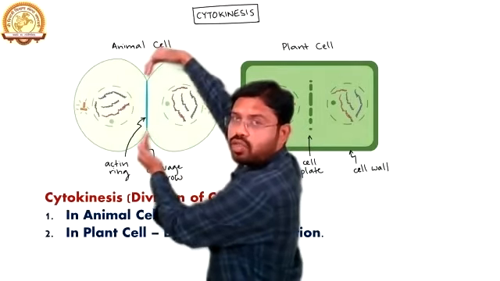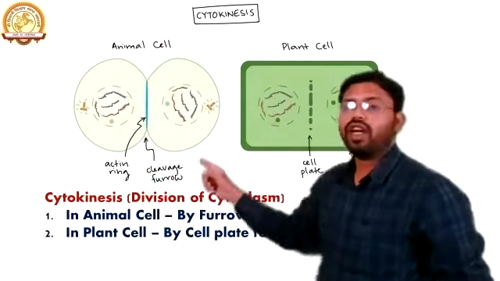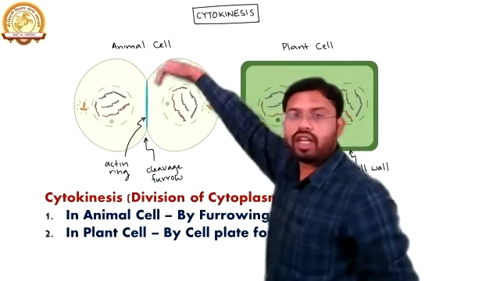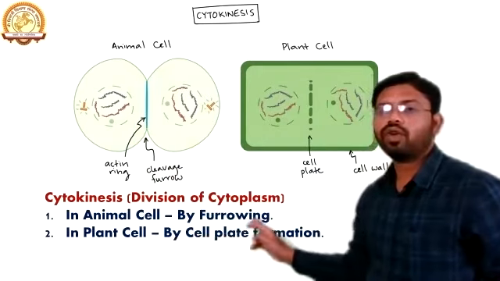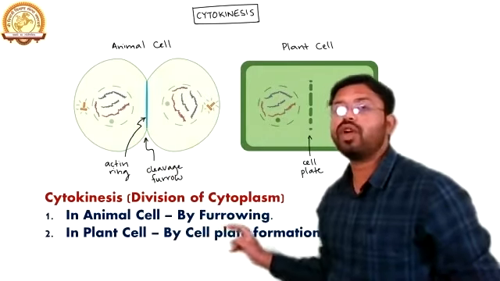Okay, so division starts from the outer side. In animal cells, when division starts from the outer side, it is known as furrowing. The method is the furrowing method.